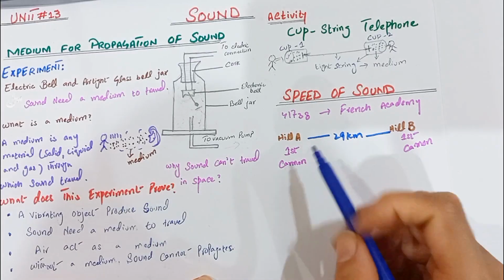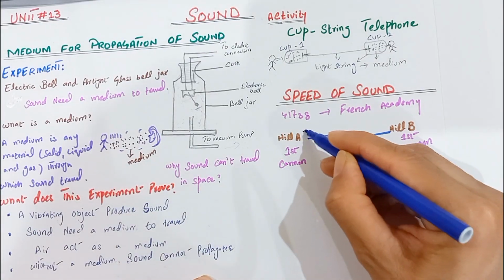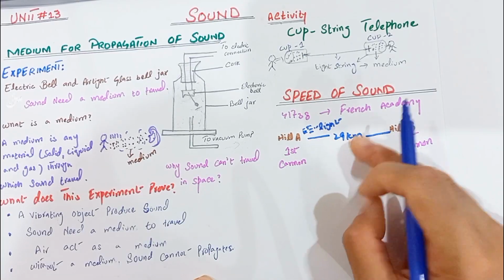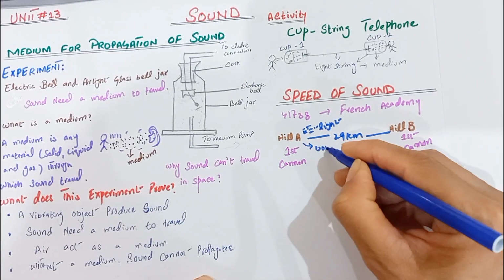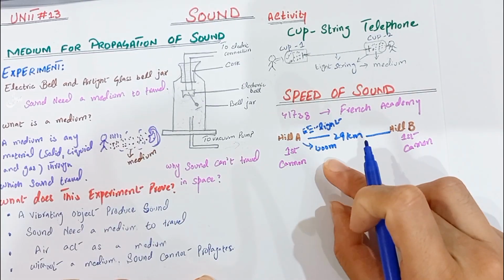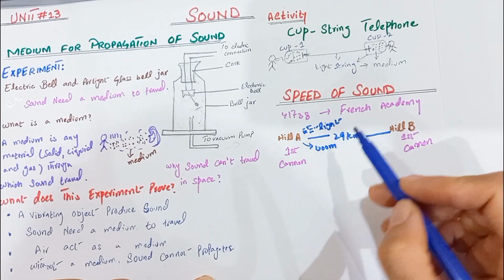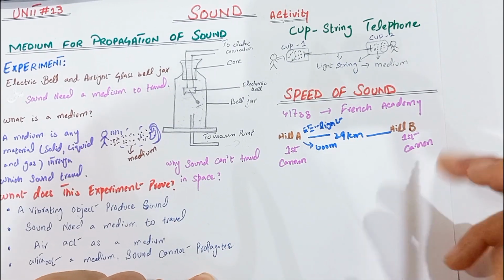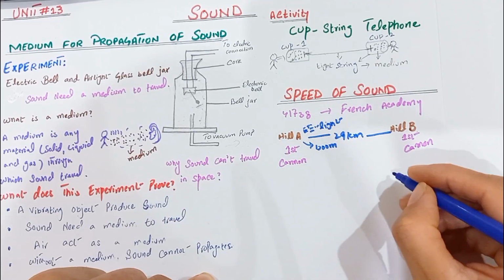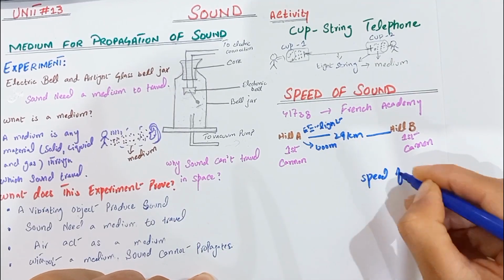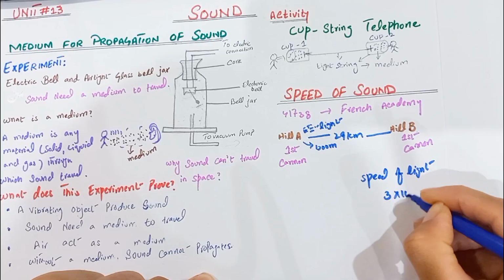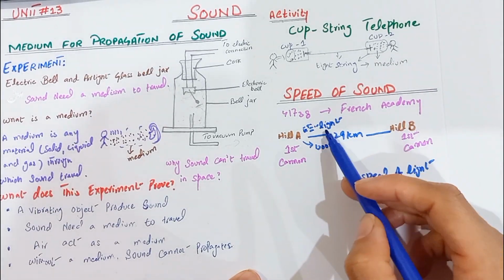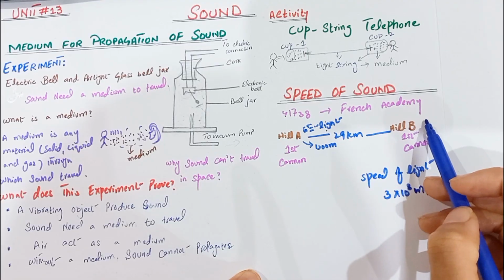Now two things happen. A bright flash of light is produced, and second, a sound is produced, like a boom. The bright light reaches the observer first, who is observing on hill B, because light travels very fast. The speed of light is 3 × 10^8 meters per second. So light travels very fast, and it can be observed by the scientists first.